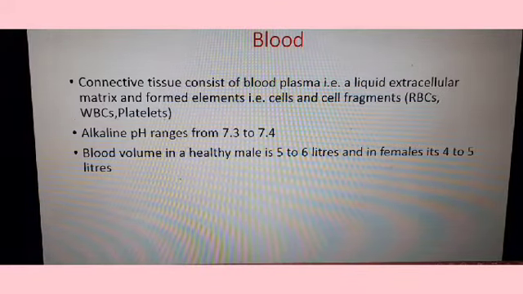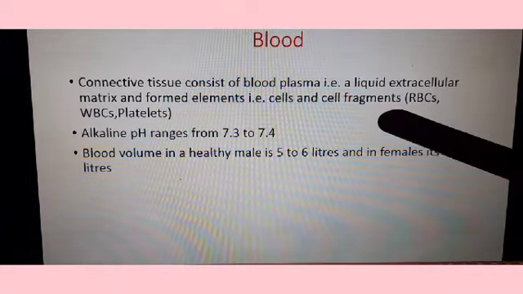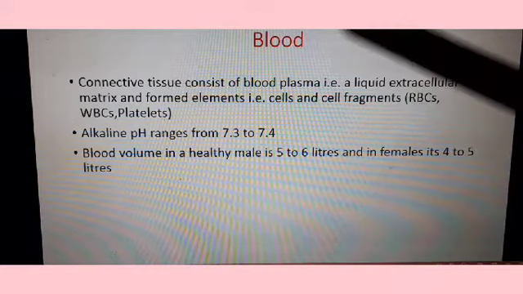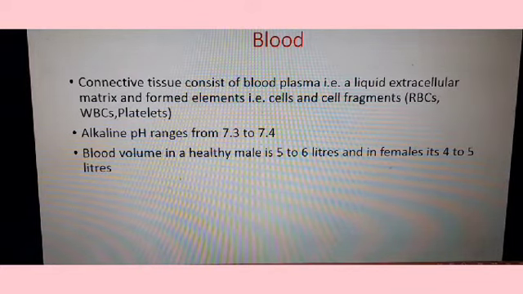The blood is a chief connective tissue which contains a liquid extracellular matrix and the formed elements. The formed elements include cells and cell fragments, that is the RBC, WBC and the platelets. The alkaline nature of the blood, the pH ranges from 7.3 to 7.4.